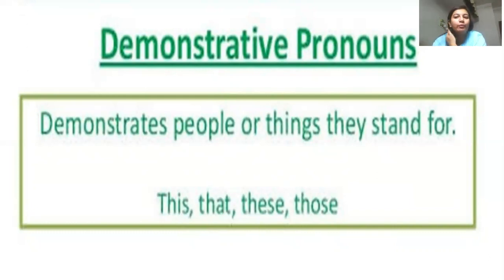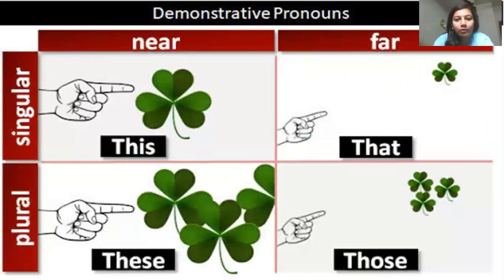Now demonstrative pronouns are only 4 in number and you can see it on the screen itself. They are this, that, these, those. Now we will see how they are used. Now as you can see on the screen, demonstrative pronouns also are singular and plural in nature, and they are used depending upon the distance of the object or the person that we are talking about or we are trying to demonstrate or point out.